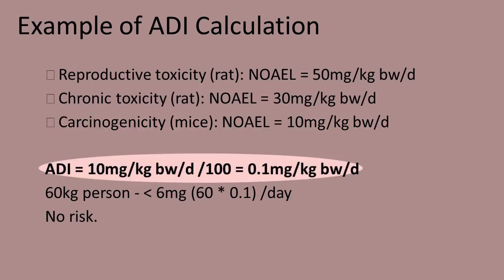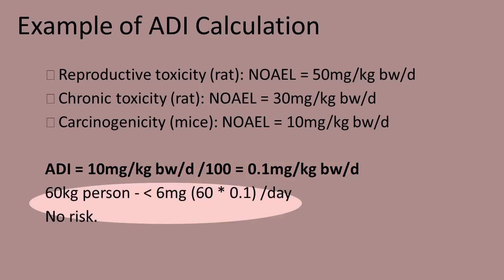Then the ADI can be calculated as follows. ADI equal to 10 mg per kilogram body weight per day divided by 100 equal to 0.1 mg per kilogram body weight per day. What this really means is that if a 60 kg person intakes less than 6 mg of the substance per day, there should be no risk.